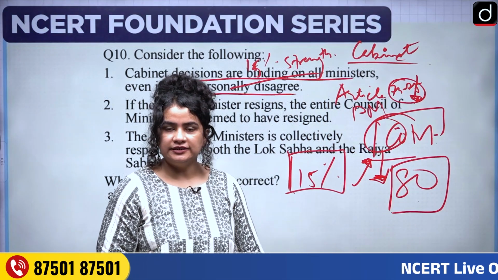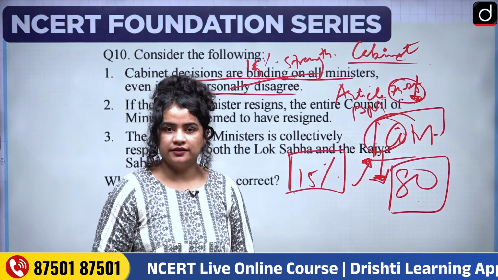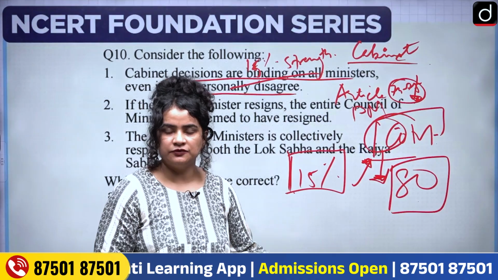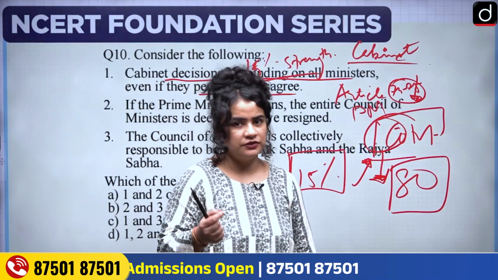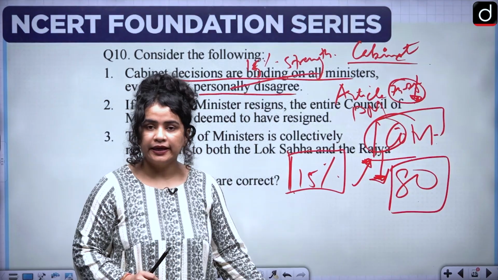In case of state legislative assembly, you see the number of seats the assembly has. If it has 400 seats, you say what is 15% of 400 seats? 60, right? So it cannot have more than 60 ministers.